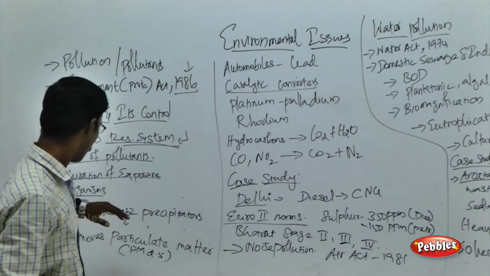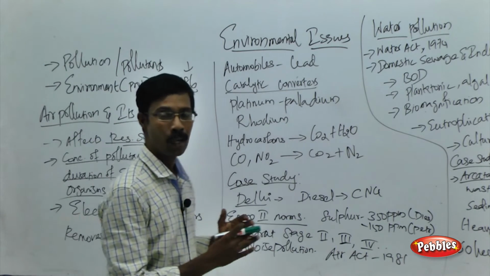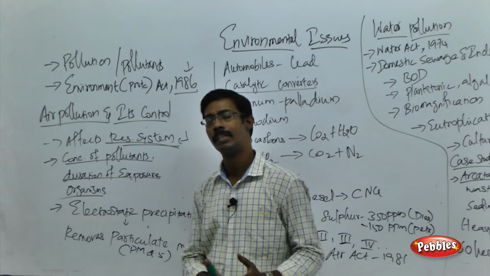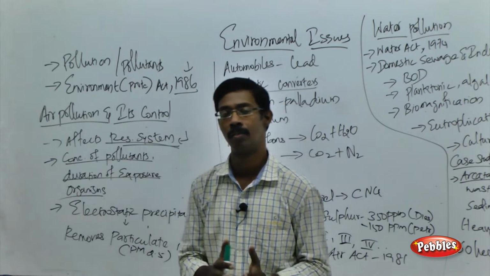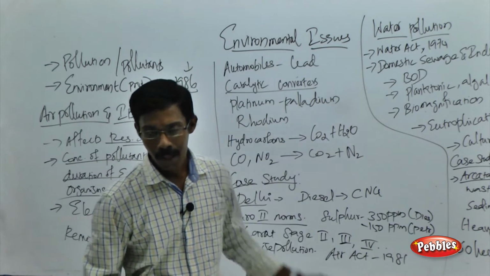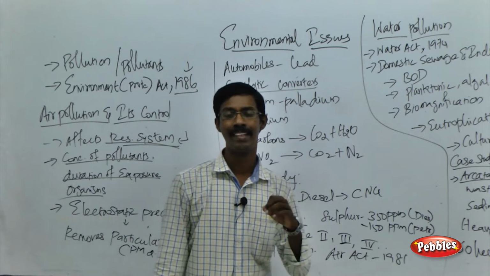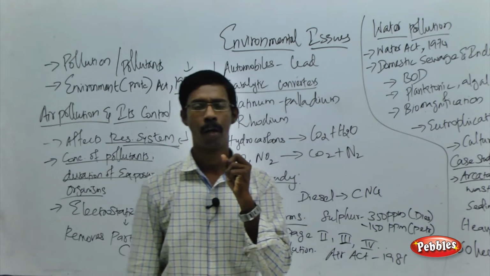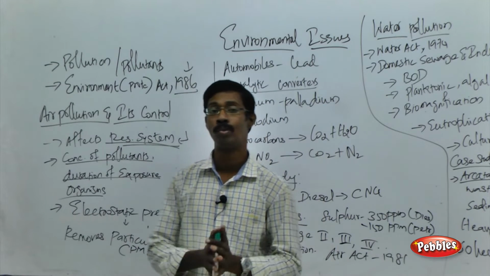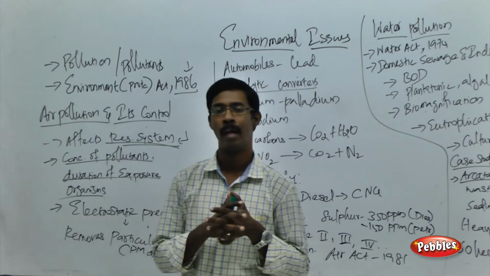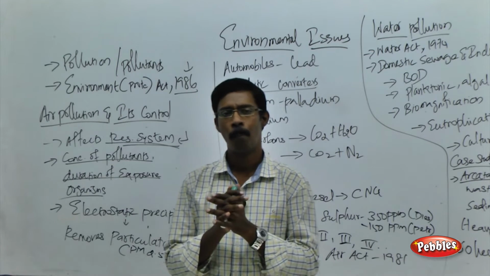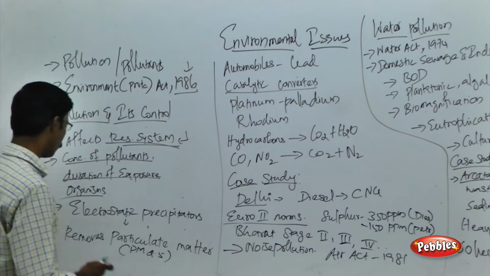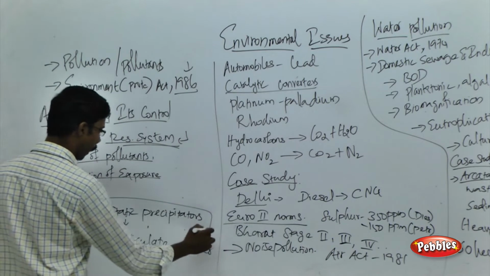And what about the control? How can we control the pollution? As I told you, urbanization and industrialization are the major causes of pollution, especially air pollution. In industrialization, from different kinds of industry, a huge amount of gas and smoke is released into the air, and that will cause pollution of the air. So how can we control the air pollution?